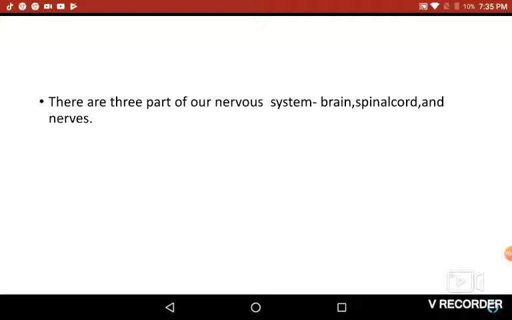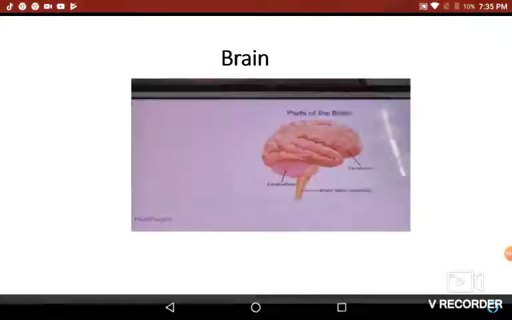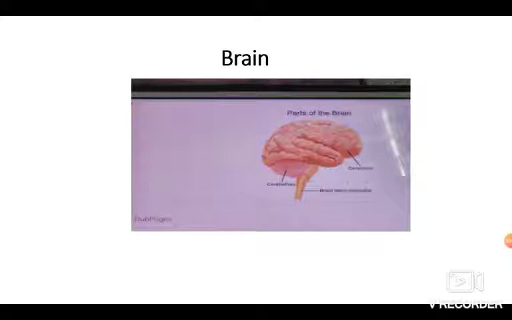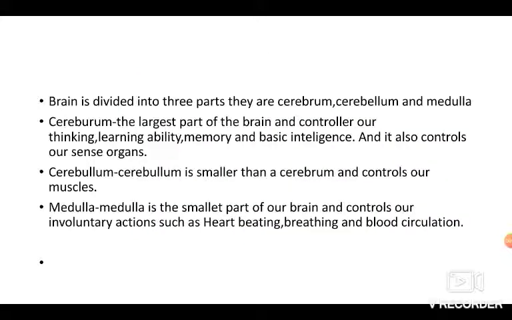Now I am going to introduce you to the brain. This is the brain. We are studying for grade 5, that's why we will not see many parts of the brain. So now we will see only three parts. They are cerebrum, cerebellum and the brain stem, which is called medulla. So let's start with the brain.